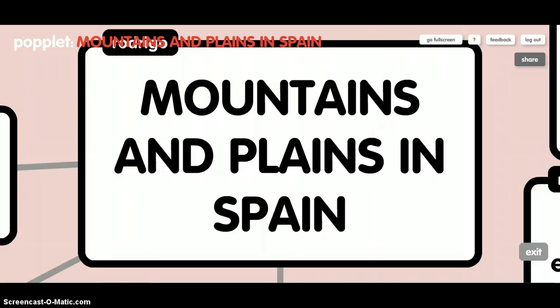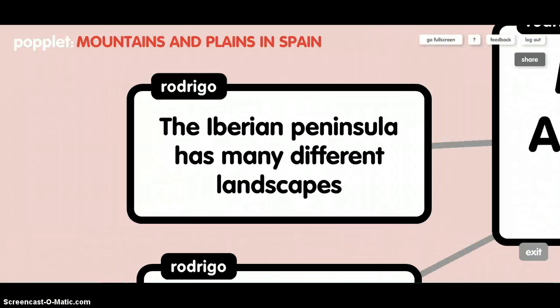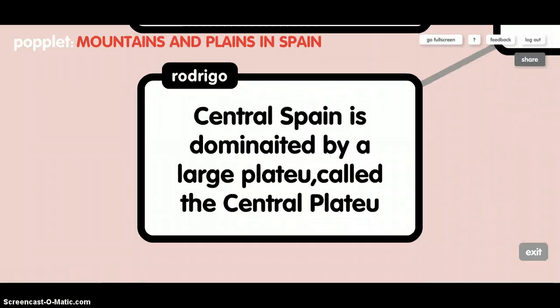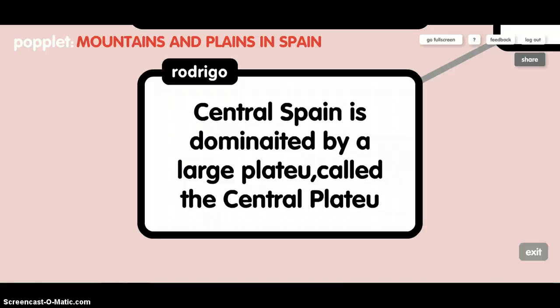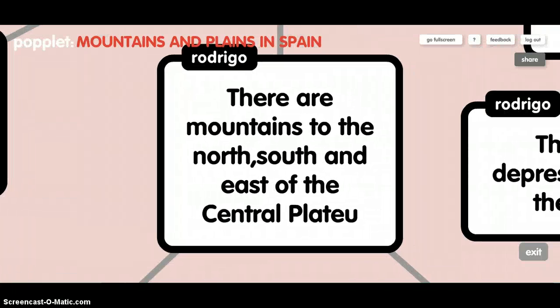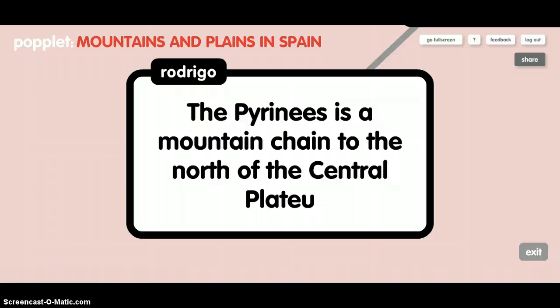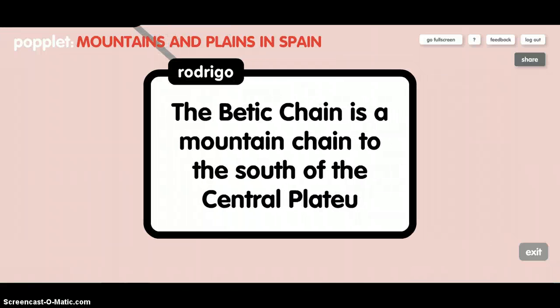The second main map is mountains and plains in Spain. The Iberian Peninsula has many different landscapes. Central Spain is dominated by a large plateau called the Central Plateau. There are mountains to the north, south, and east of the Central Plateau. The Pyrenees is a mountain chain to the north of the Central Plateau. The Betic chain is a mountain chain to the south of the Central Plateau.